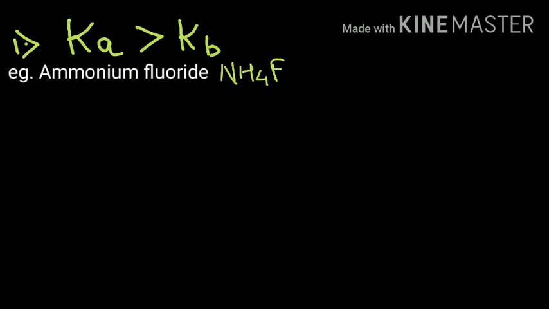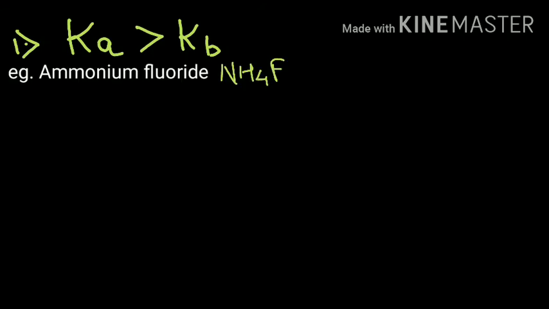First, let us start with the first case, that is the acid dissociation constant is greater than the base dissociation constant, that is Ka is greater than Kb. Here we are taking the example of NH4F, that is ammonium fluoride.